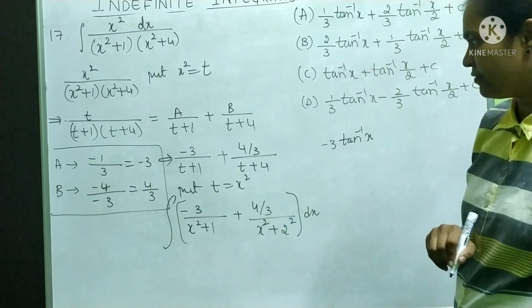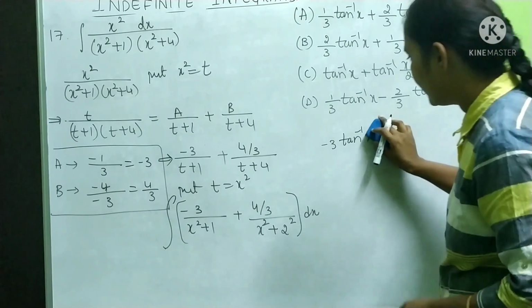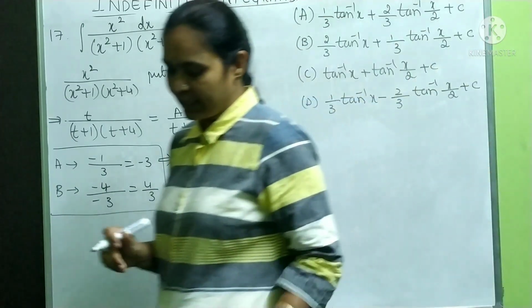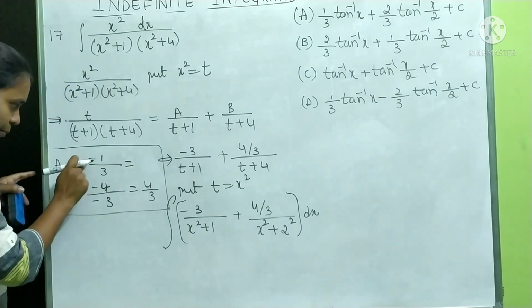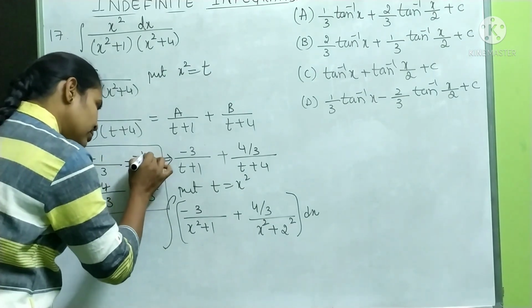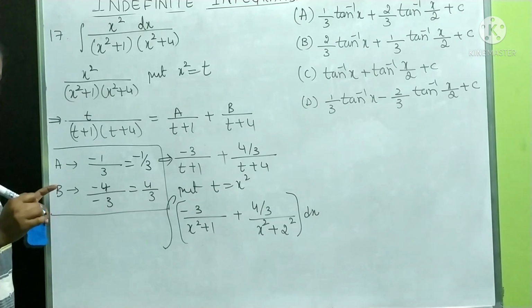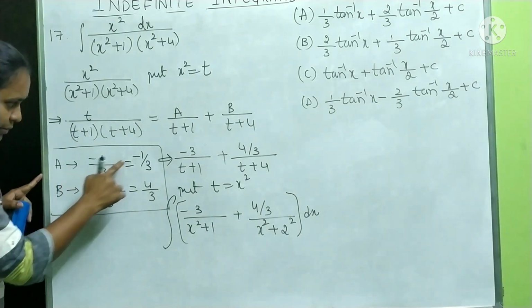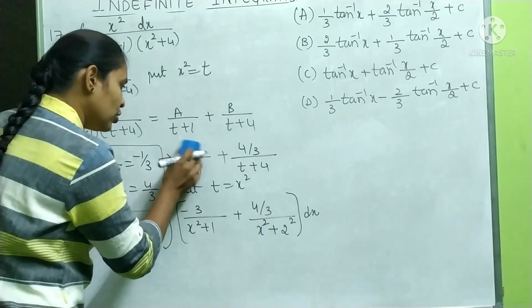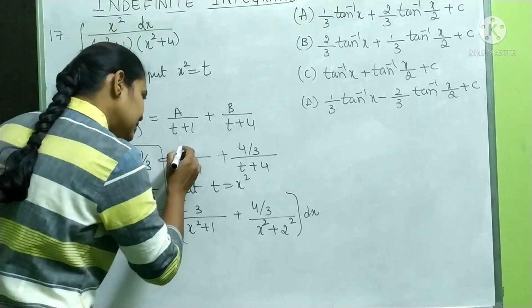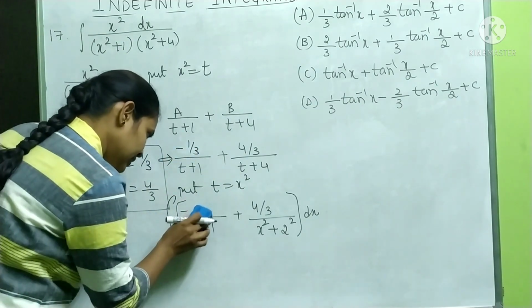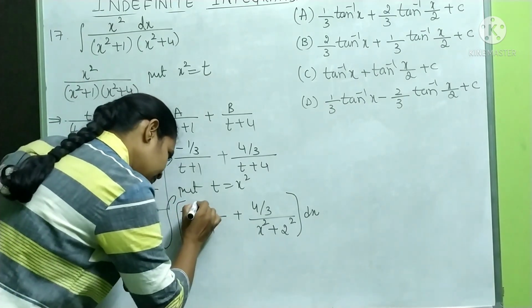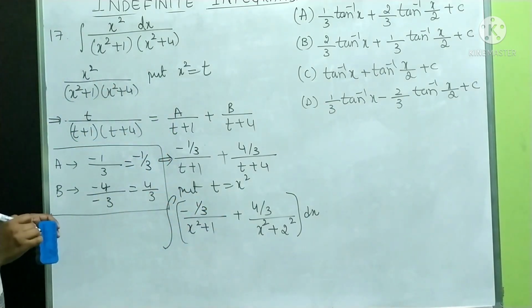Wait, one minute, see here, what is this? This is minus 1 by 3, no? Very sorry, look here, it is minus 1 by 3. So here also it is minus 1 by 3.